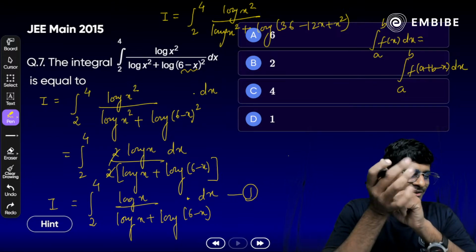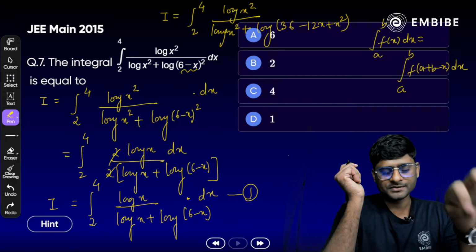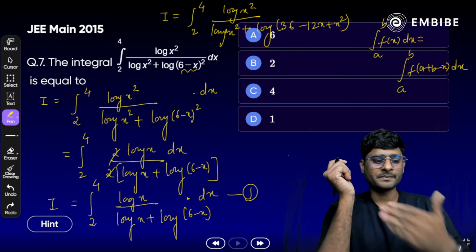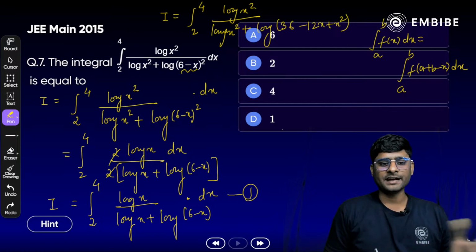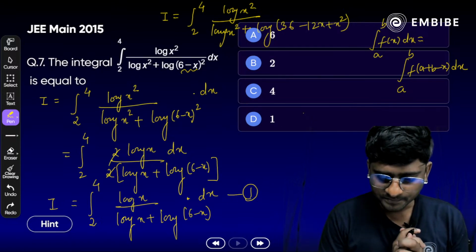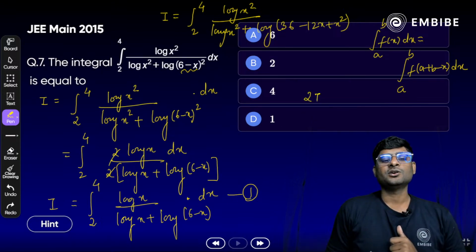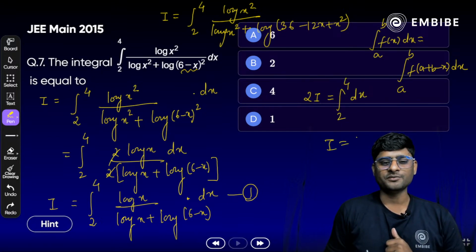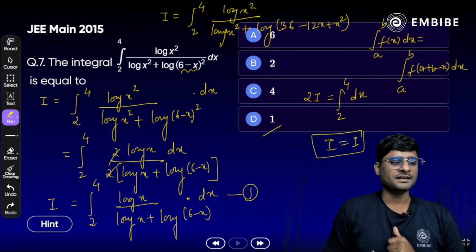Yes. What we get here at the numerator is log of 6 minus x, and at the denominator, log of x plus log of 6 minus x. Again the same thing we will get. So once we add equation 1 and 2, you will get the answer. 2I is equal to integration of 2 to 4 dx, and once we solve, we will get the value of I is equal to 1. Option D is the correct answer.